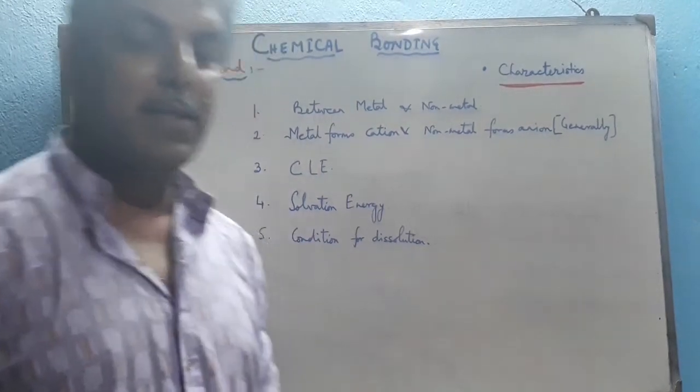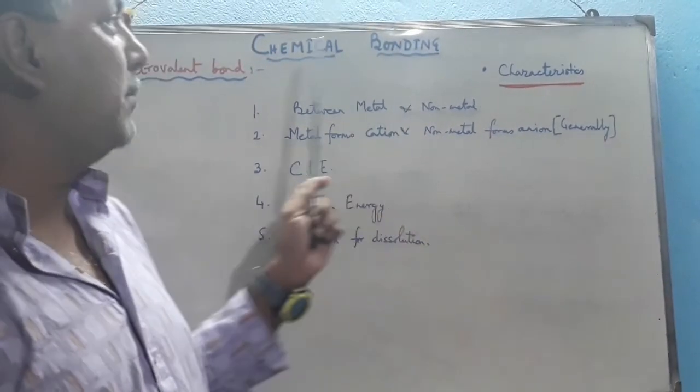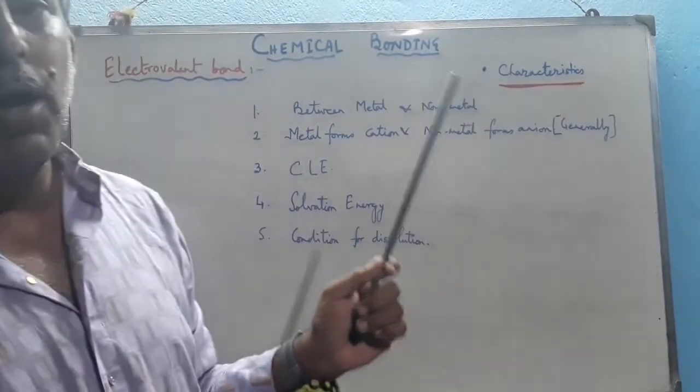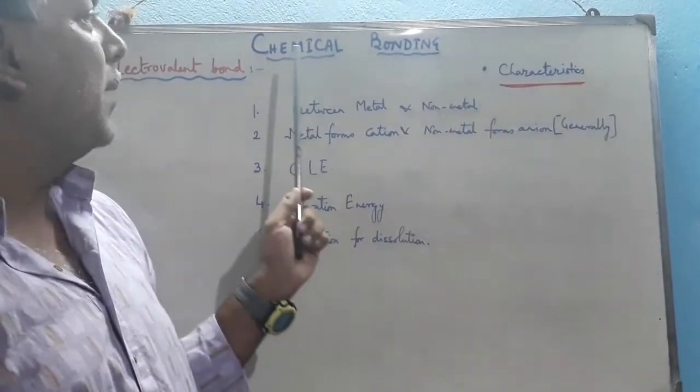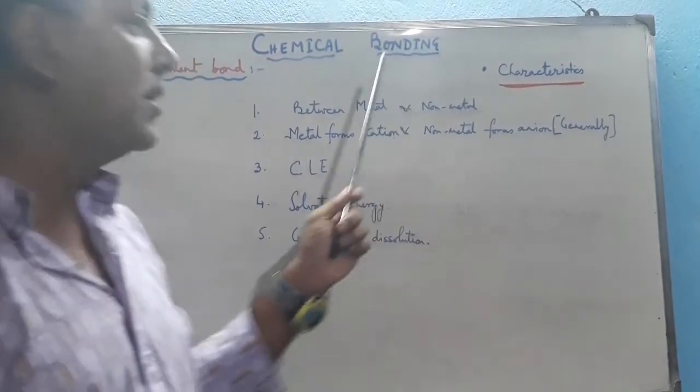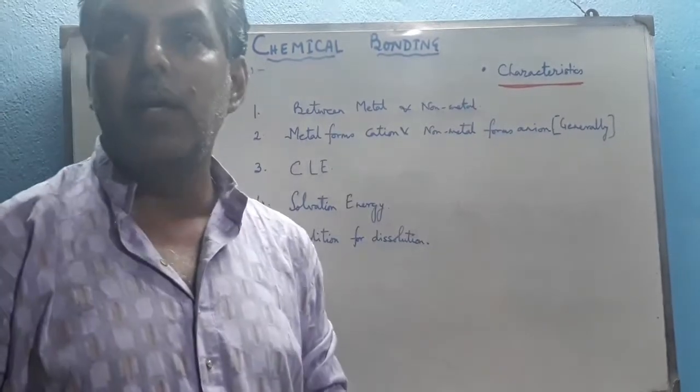Today I am discussing chemical bonding. This chapter is one of the most important chapters for learning chemistry. So, chemical bonding is one of the most important chapters to learn in chemistry, first, because there are different types of bonding.